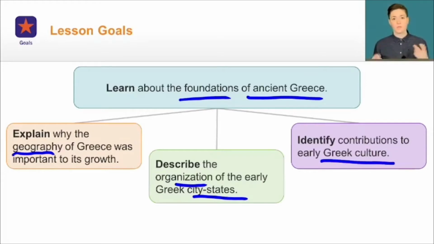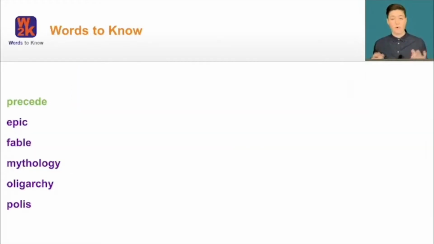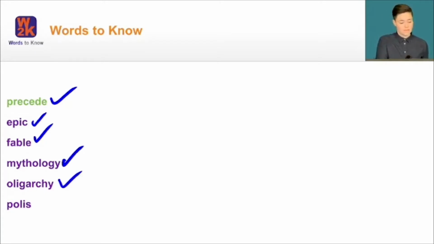Let's take a look now at our words to know for this lesson. Our words are precede, epic, fable, mythology, oligarchy, and polis. So now we're going to get started with the lesson.